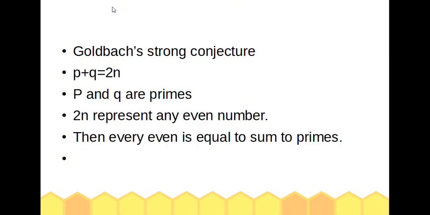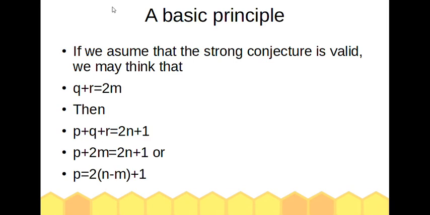Goldbach's strong conjecture expresses that P plus Q equal to 2m, where P and Q are primes and 2m represents any even number. Then every even number is equal to the sum of two primes.